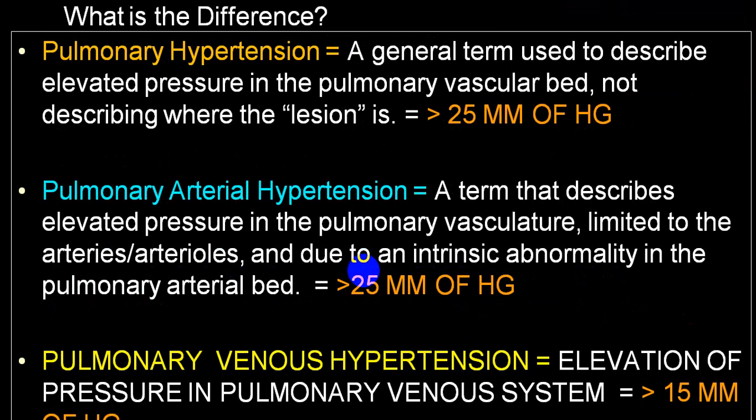And if the pressure on the left side, that is the pulmonary vein, or the left atrium, or the end diastolic pressure in the left ventricle, or capillary wedge pressure, pulmonary venous pressure, if it is elevated more than 15, ideally more than 18, we'll call that pulmonary venous hypertension.